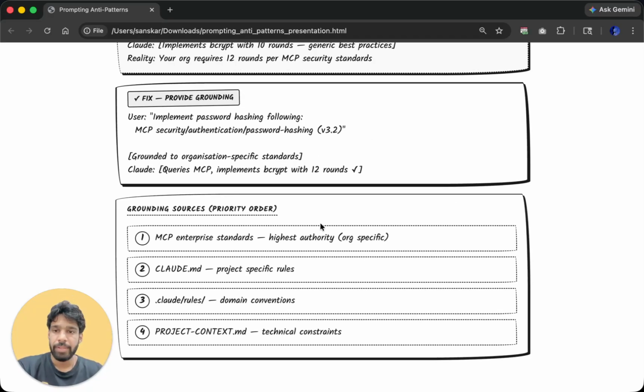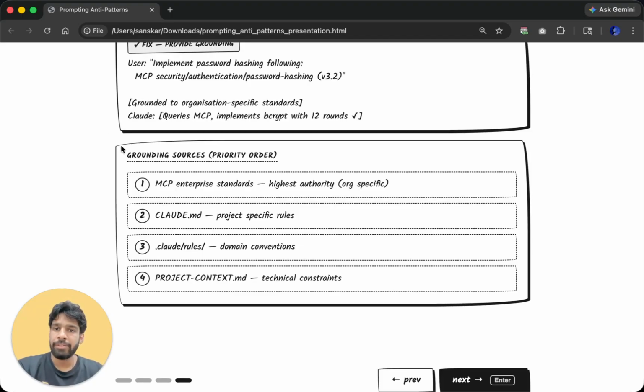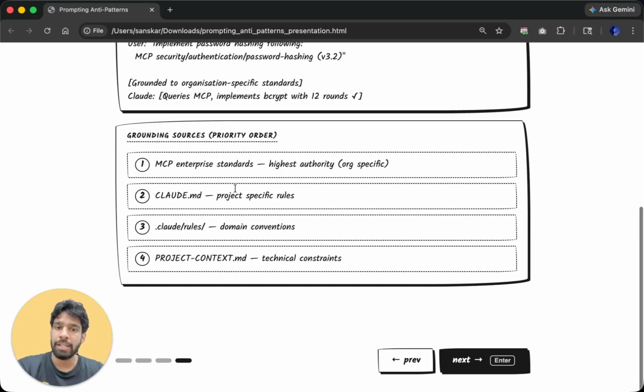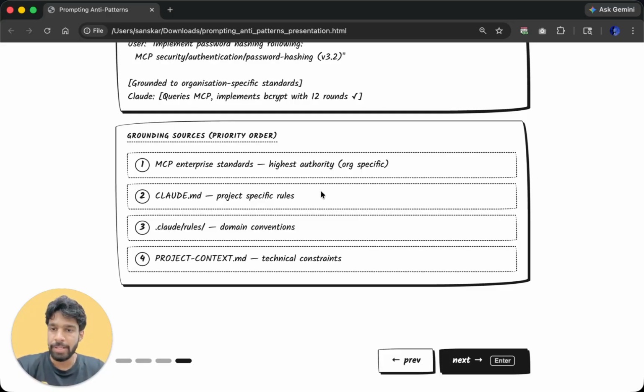Okay. So when you are working in an organization, in what order do you use grounding sources? First priority is for MCP enterprise standards. These have the highest priority and they are organization specific. Second priority goes to CLAUDE.md. These are project specific rules which it contains.